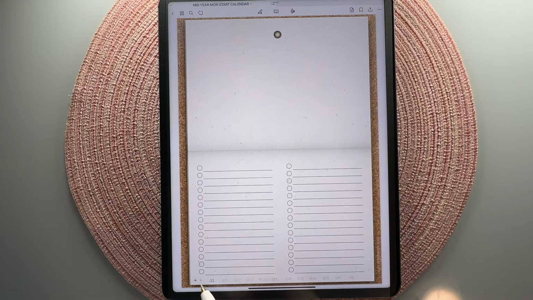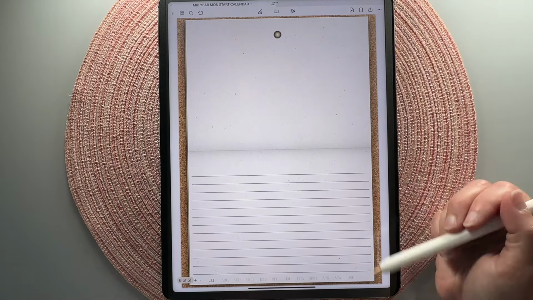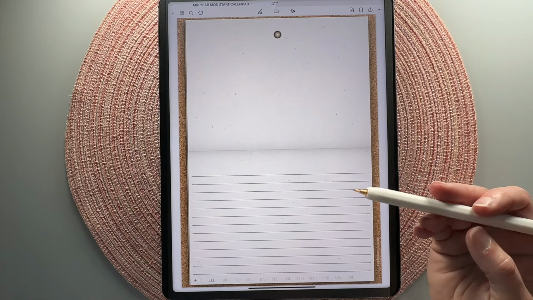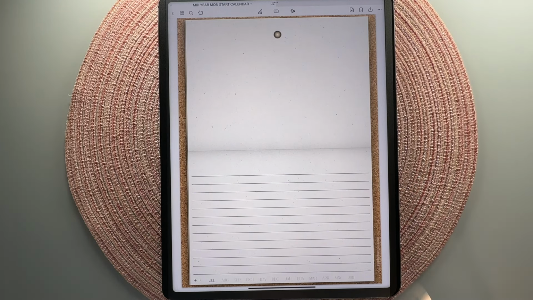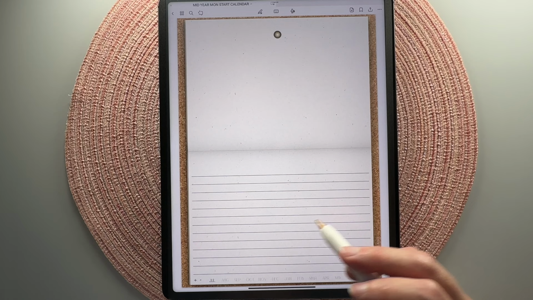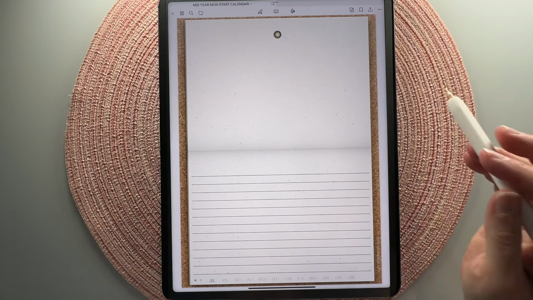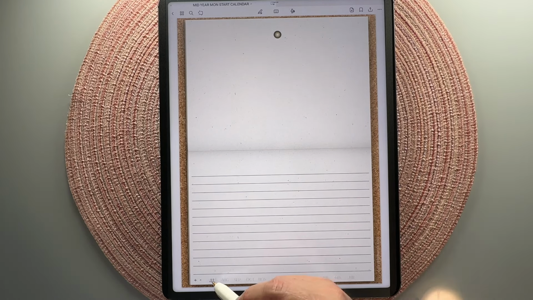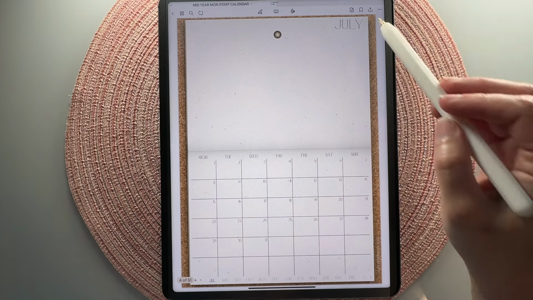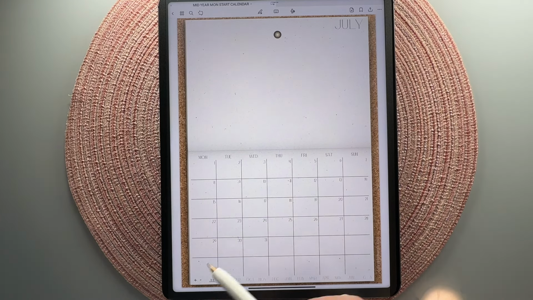And the minus will take you to the lined notes page, which is good for journaling, memory keeping, or just notes, whatever you want to use it for. So those are the 3 main pages that are linked to every single month: you have your corkboard, your checklist, and your lined notes.